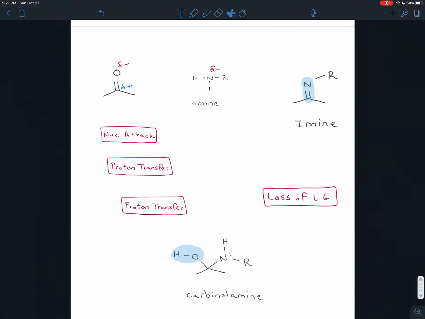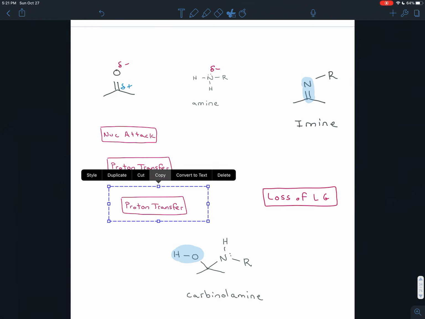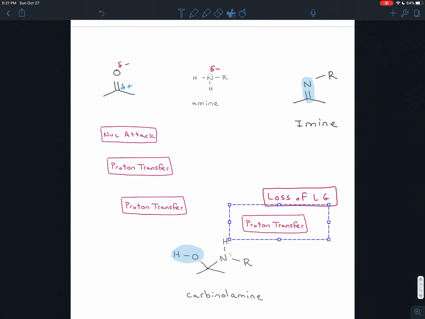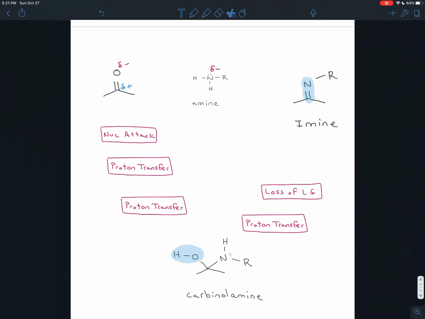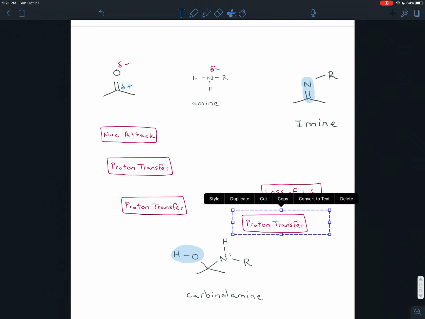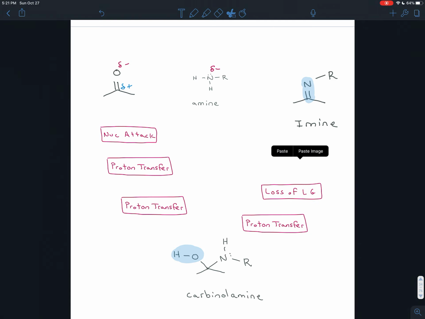But it's not a good leaving group as it is right now. So we have to do a proton transfer to make it a better one. And that should sound familiar from the mechanism for acetal formation. After the leaving group leaves, we'll see that there will be a charge that we have to stabilize. And to do that, we're going to do another proton transfer.